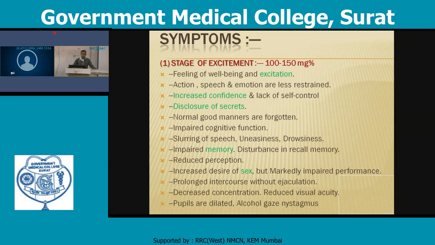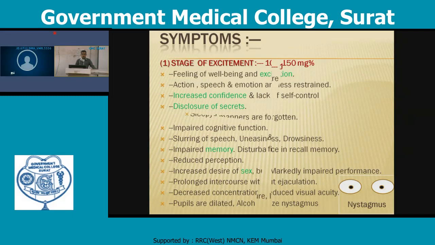Good manners are forgotten, such as wearing proper clothes, standing or sitting properly, proper behavior. There is impaired cognitive function, slurring of speech, uneasiness and drowsiness. There is impaired memory, disturbance in recall, reduced perception, and increased sexual desire, but with marked impaired performance, prolonged intercourse without ejaculation. There is decreased concentration and reduced visual acuity, pupils are dilated, and alcohol gaze nystagmus is seen.